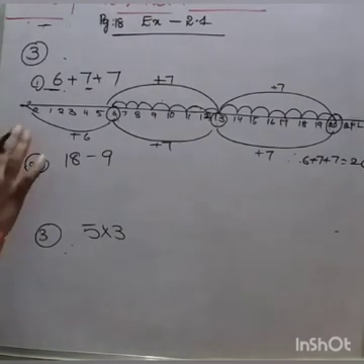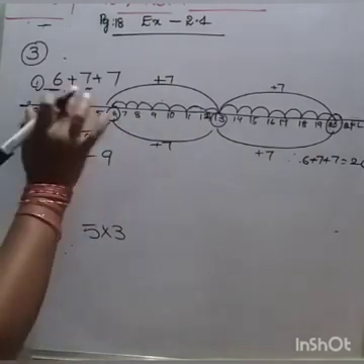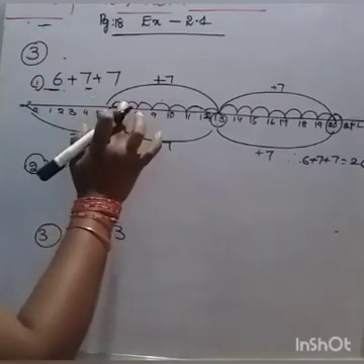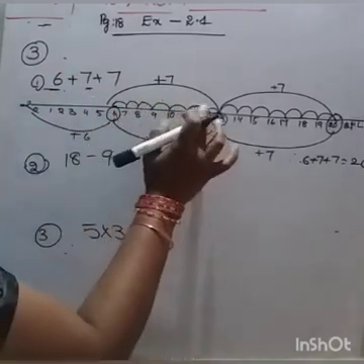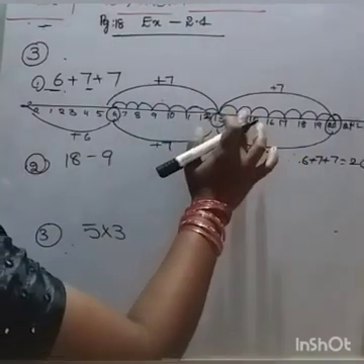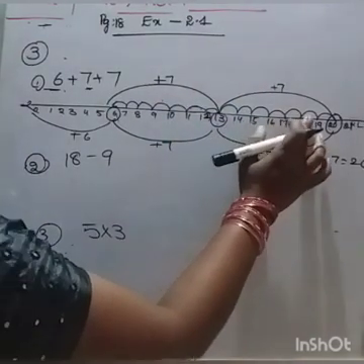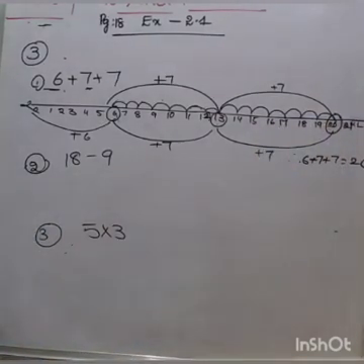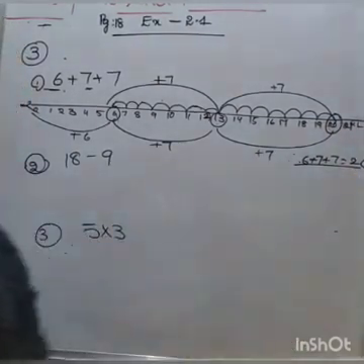Look here children. 6. Move forward 7 steps. 1, 2, 3, 4, 5, 6, 7. 13. Next again move forward 7 more steps. 1, 2, 3, 4, 5, 6, 7. So answer is 20.